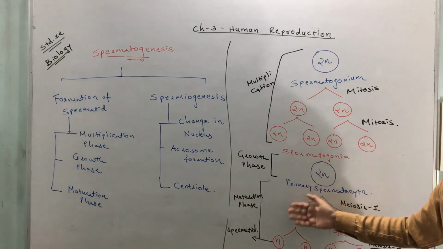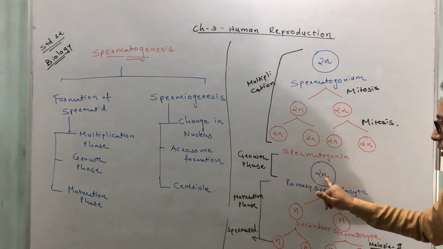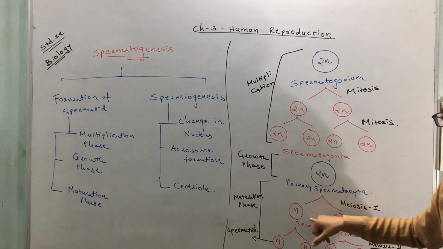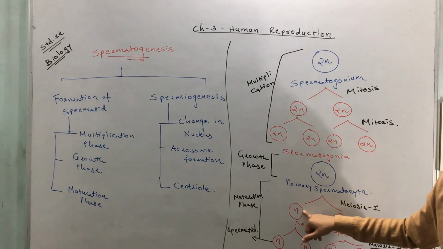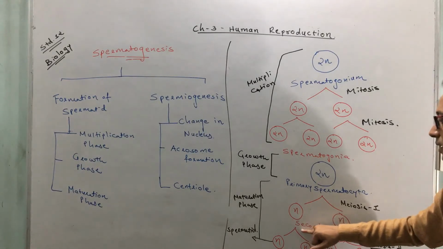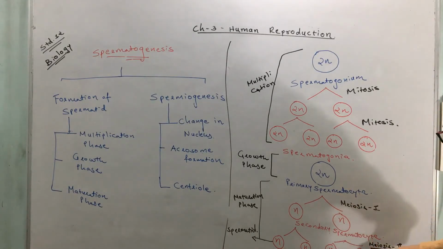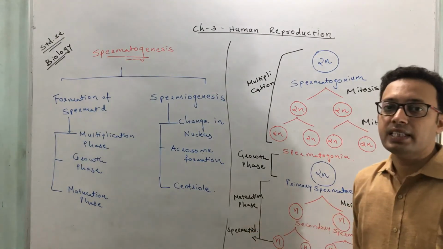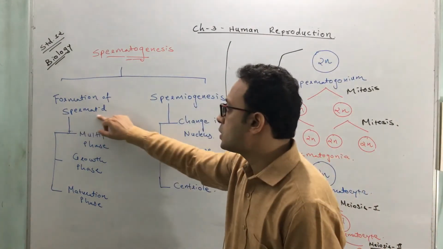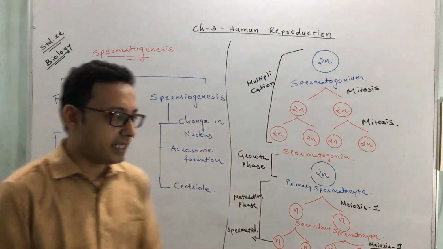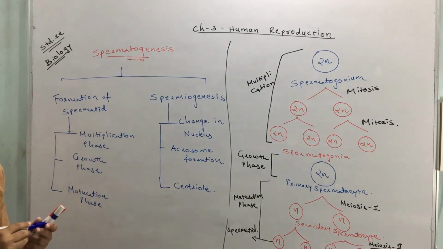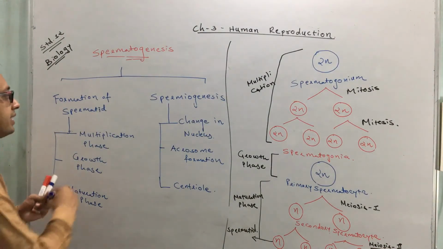Here the number of chromosomes gets halved. So if the primary spermatocyte has 2n, meaning 46, then the secondary spermatocyte has n, meaning 23 chromosomes. Now this secondary spermatocyte enters the second meiotic division, and after that four haploid spermatid cells are formed. So at the end of this step, spermatids are formed.